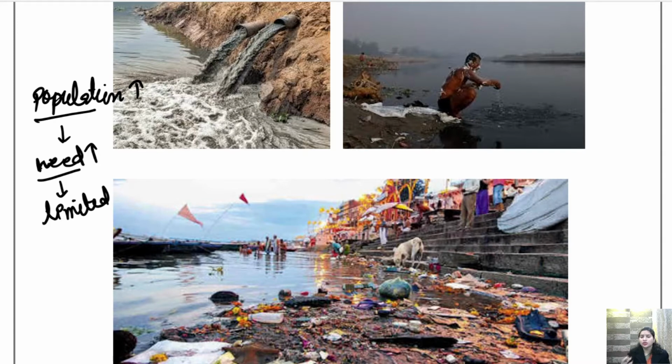And this is only because of human activity. Animals don't go and destroy the water, but we, as humans, who have the most advanced brain, still do such stupid things, we just destroy all these natural resources.